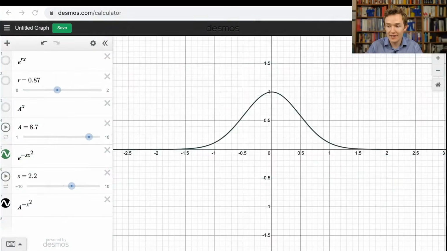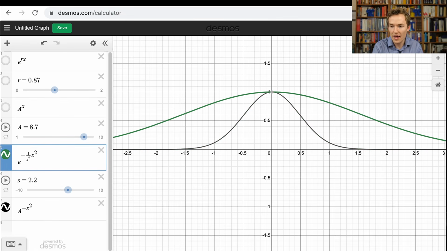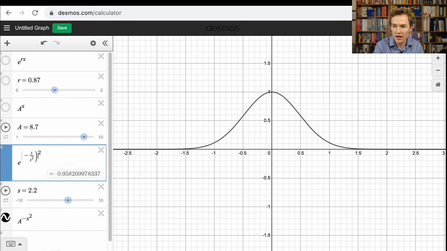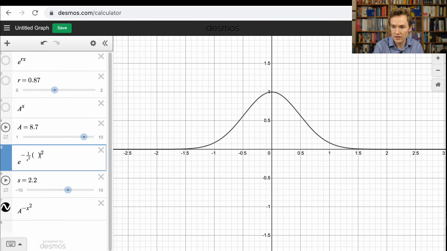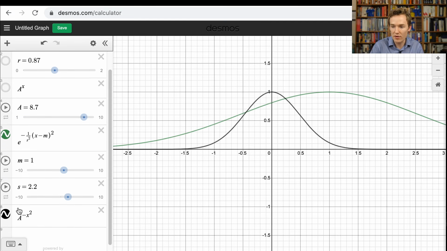So if you're to look at the statistics associated with bell curves and the way that we actually tend to write things, the pattern ends up looking something like 1 divided by s squared, and sometimes, instead of writing it as x, I might say x minus m for some value of m.